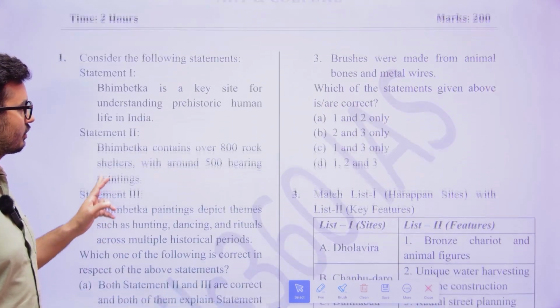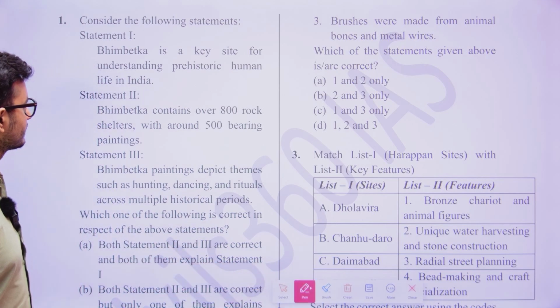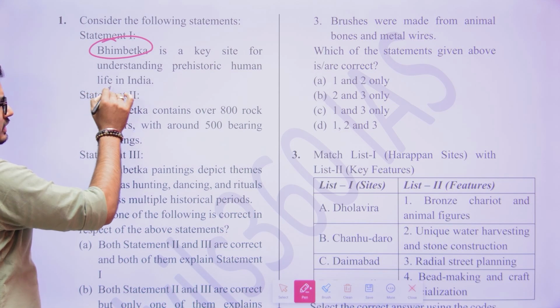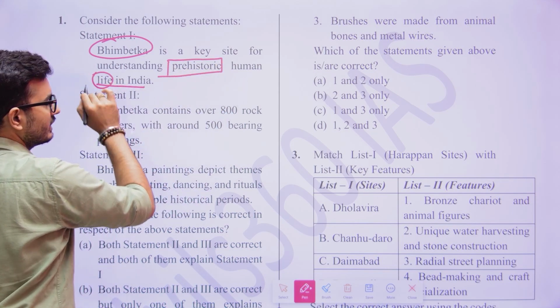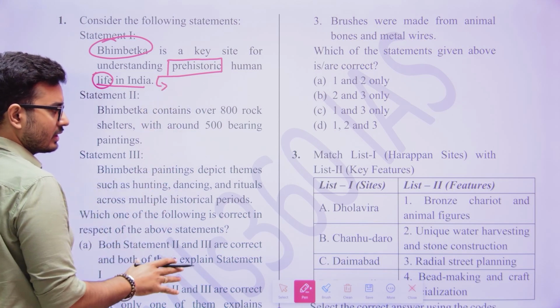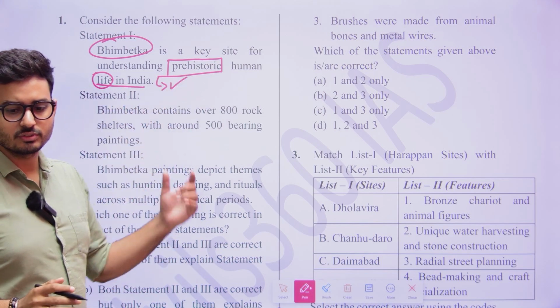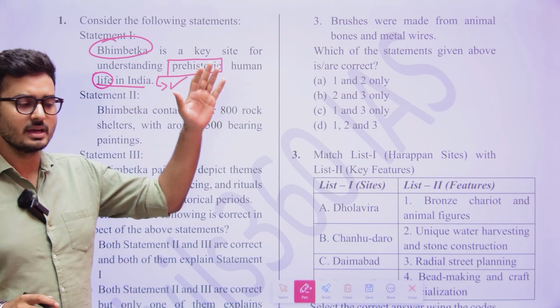So this is how. Now what do we know about Bhimbetka, my dear friends? About Bhimbetka, we know that yes, it is a key site for understanding prehistoric human life in India. Now, in the statement itself, they are telling that prehistoric life in India. So according to the options, statement 1 is correct in itself. So from the options, we have gathered this information that statement 1 itself is correct.